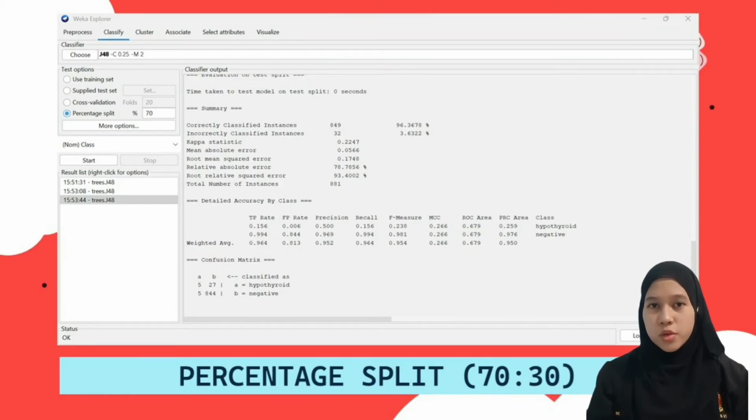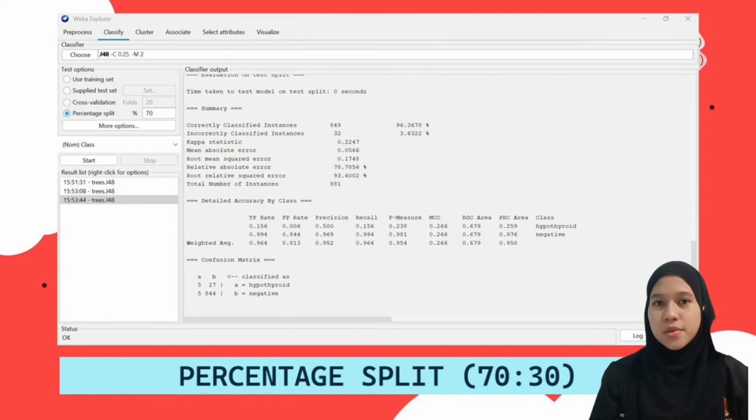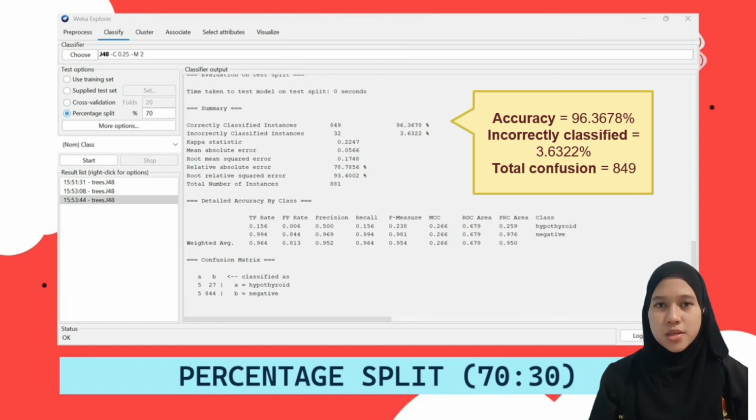Now, let's move on to the third test. It's the percentage split of training 70% and testing 30%. It produced for the full data set an accuracy of 96.3678% and the incorrectly classified is 3.6322%, while the total is 849.